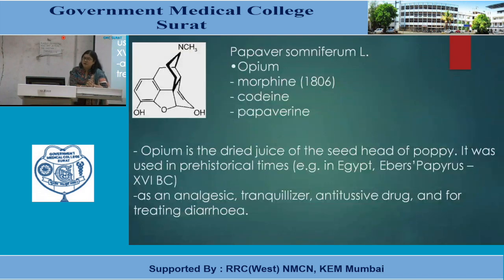The botanical name is Papaver somniferum, and opium is obtained from it. There are more than 20 alkaloids in it, the main one being morphine, discovered and named in 1806. Then codeine, papaverine. Opium is the dried juice of the seed head of the poppy. It was used in prehistoric times, like Egyptian times. The Ebers Papyrus also writes about it as an analgesic, tranquilizer, antitussive drug, and for treating diarrhea.